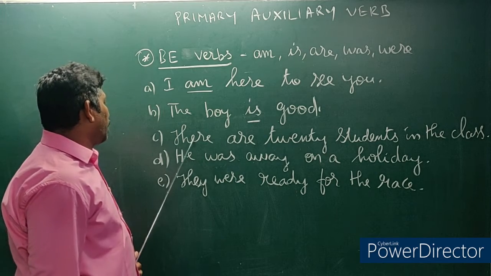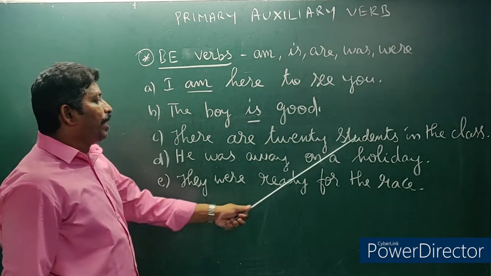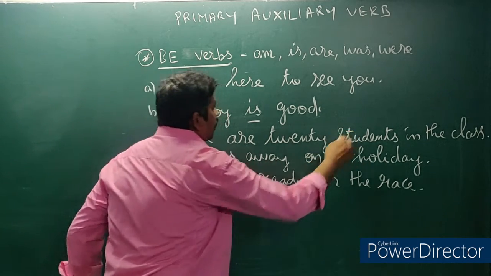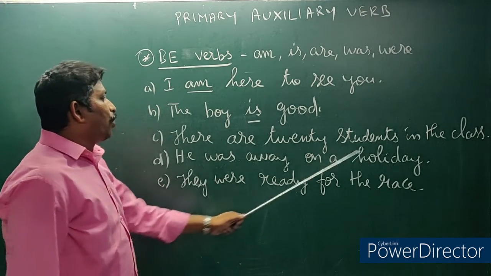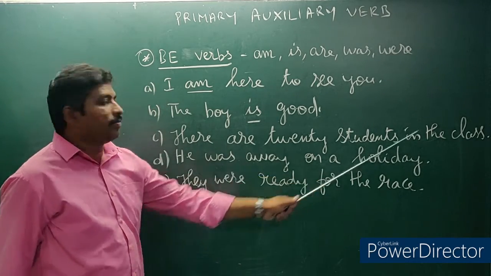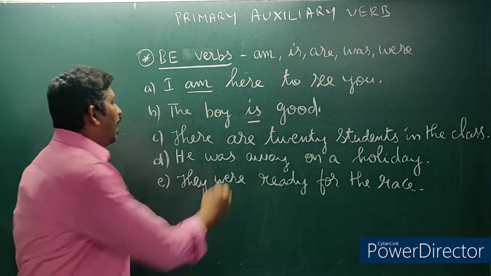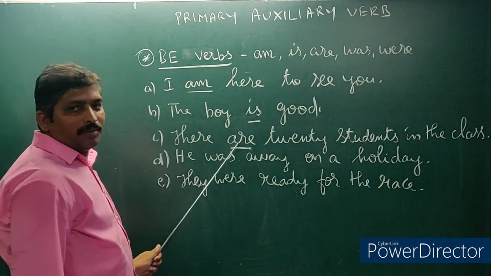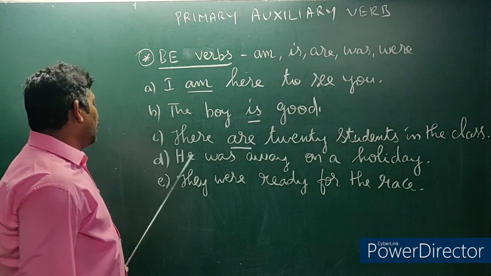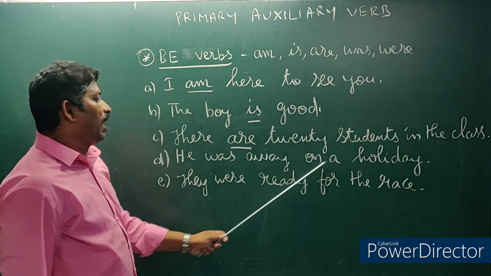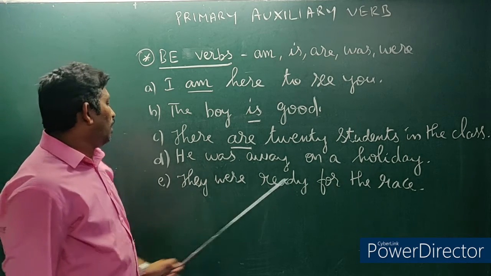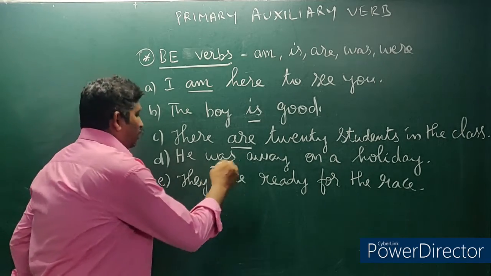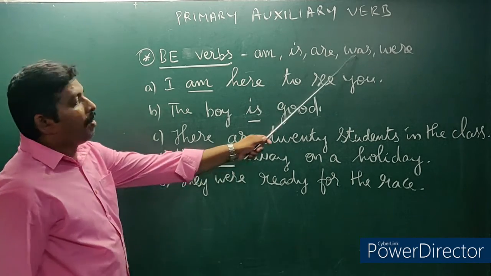Third sentence, there are 20 students in the class. In the sentence, are is a verb. Fourth sentence, he was away on a holiday. In the sentence, was is a verb.